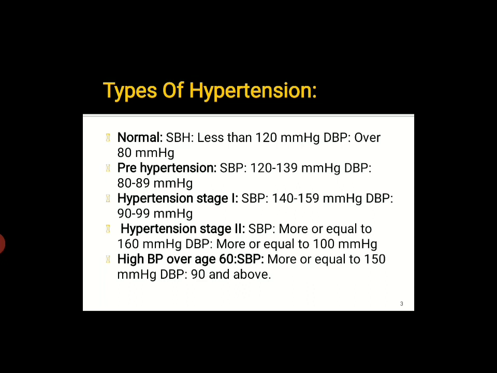At last, high blood pressure over age 60 commonly occurs in people whose age is more than 60 years, in which the systolic blood pressure will be more than or equal to 150 mmHg and the diastolic blood pressure will be 90 and above.